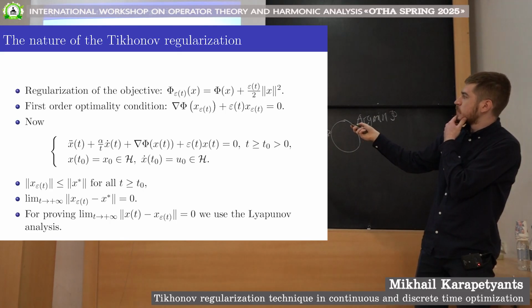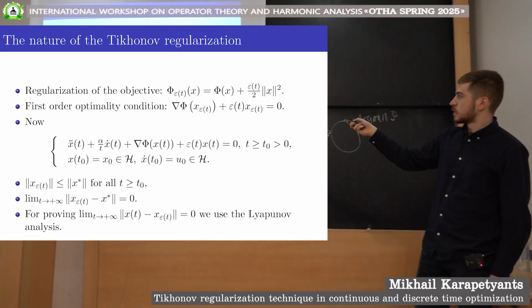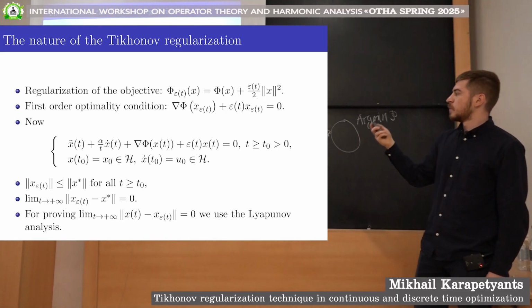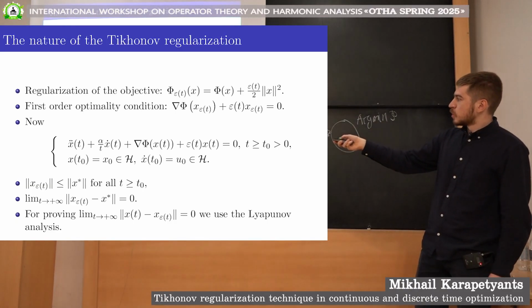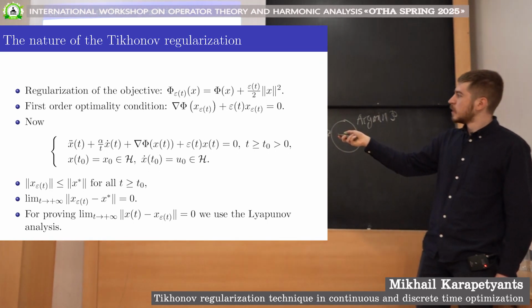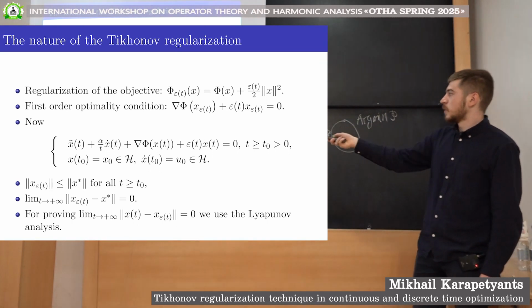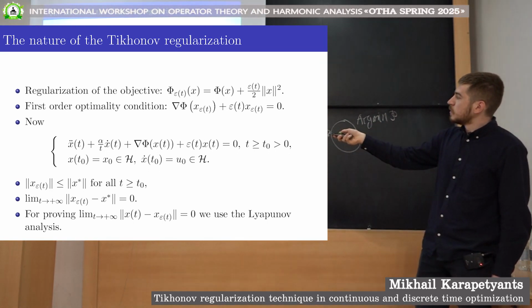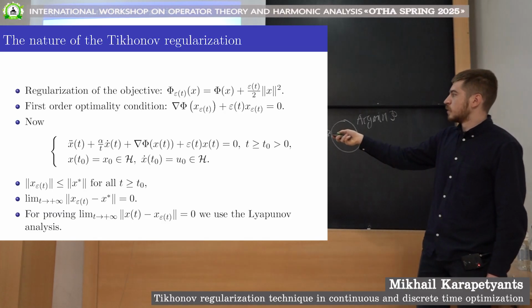This object x epsilon, which is the minimizer of the strongly convex function here, has some very nice properties. First of all, its norm is upper bounded by the norm of the minimum norm solution for all t greater or equal than t0. Secondly, which is more importantly, the limit of this norm when t goes to positive infinity is actually 0.